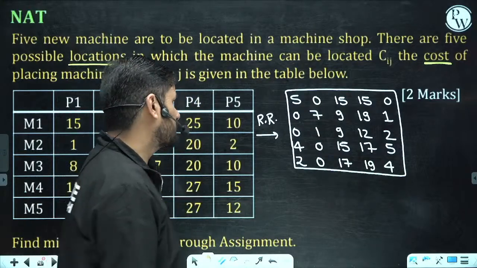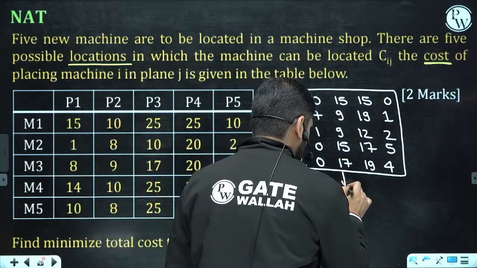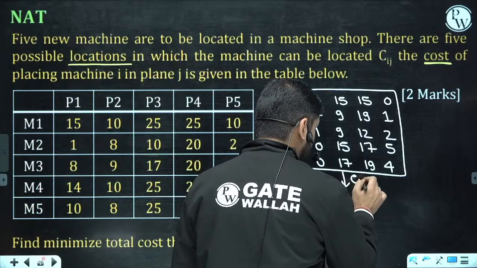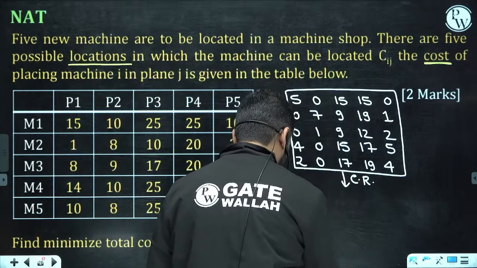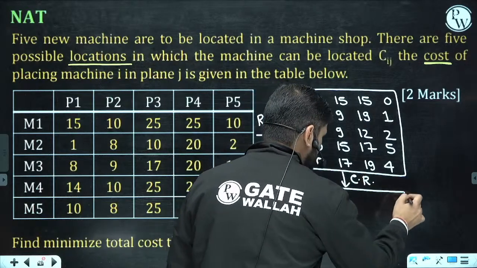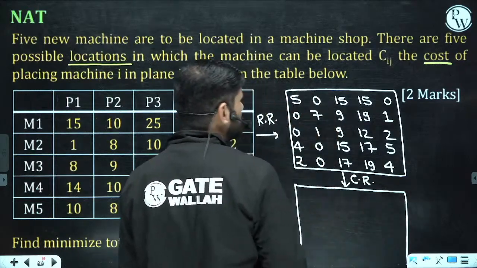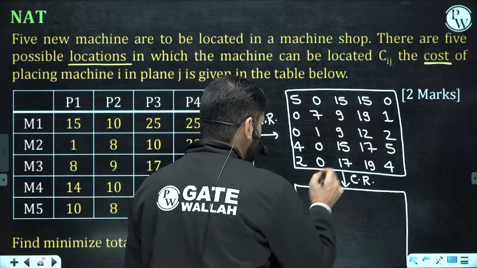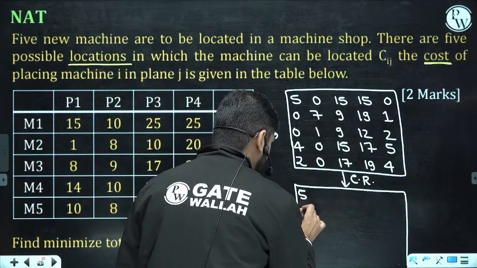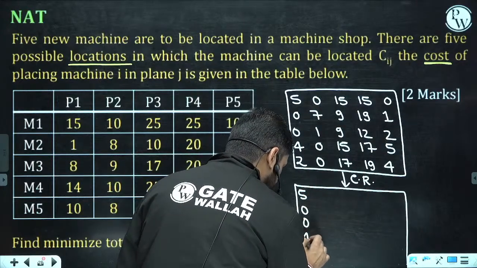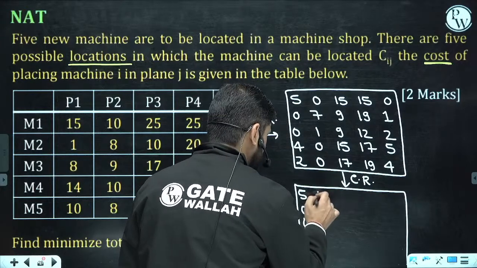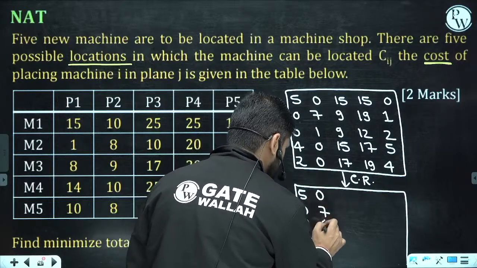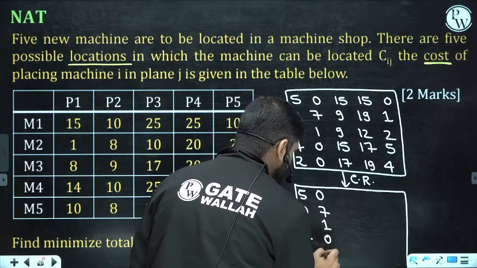This is what? Row reduction. Harshit, this is what? Row reduction. Now come to what? Come to column reduction. Same thing I am going to do for the column also. The columns already having 0, they are not going to change. So the first column, the second and the last column, the value will remain same. So let me write down those values first. 4 2 0 7 1 0 0.